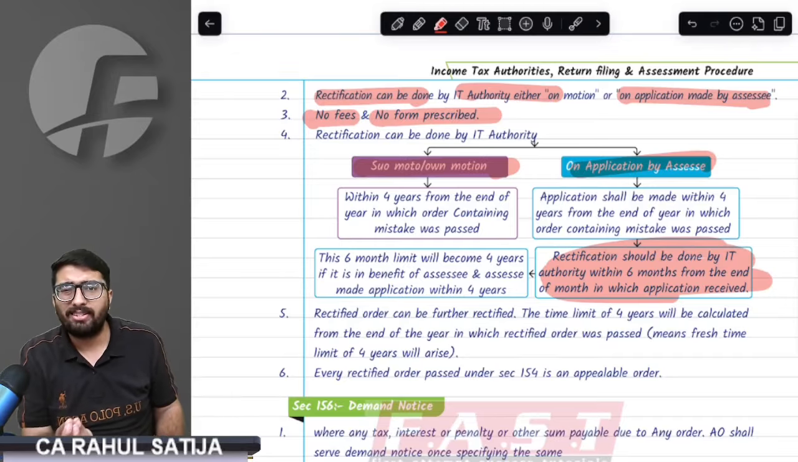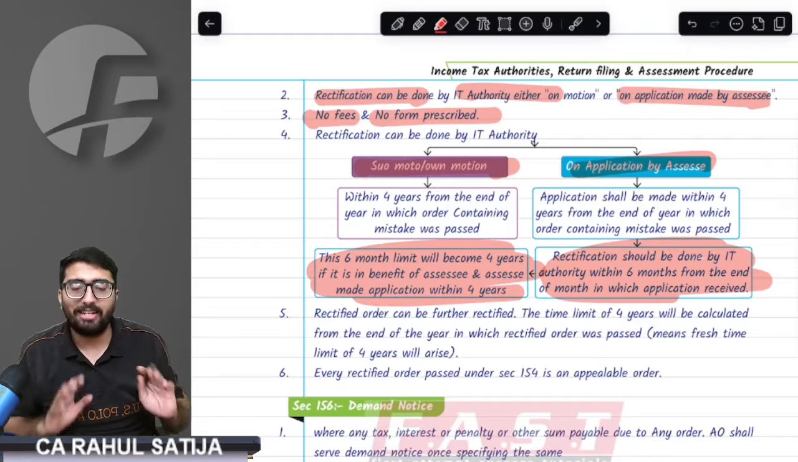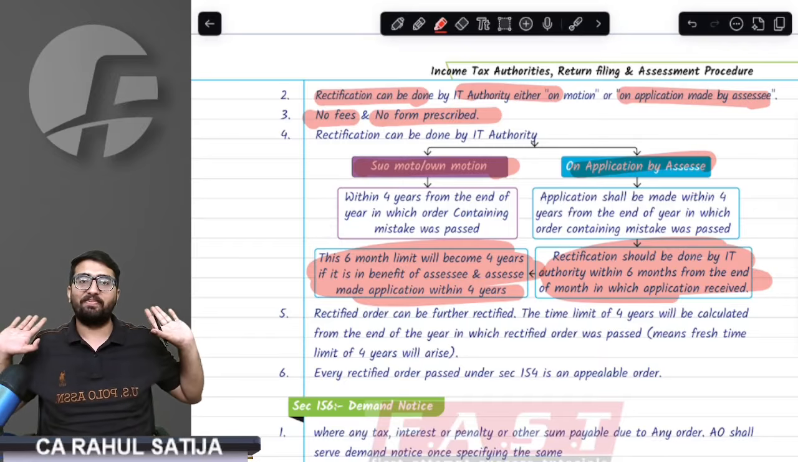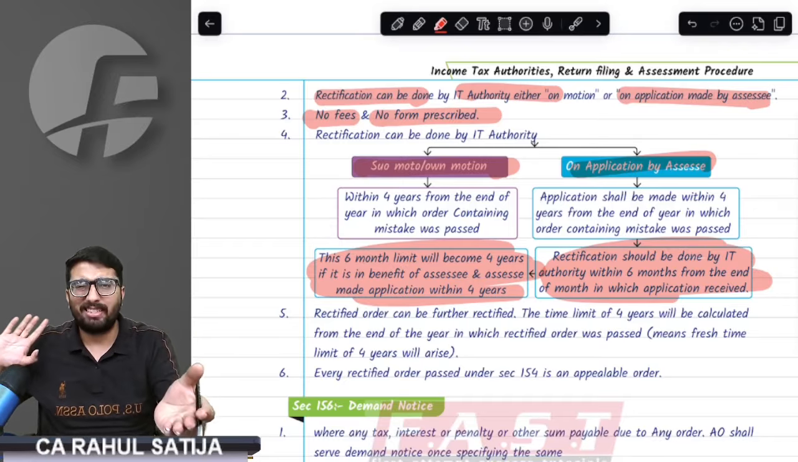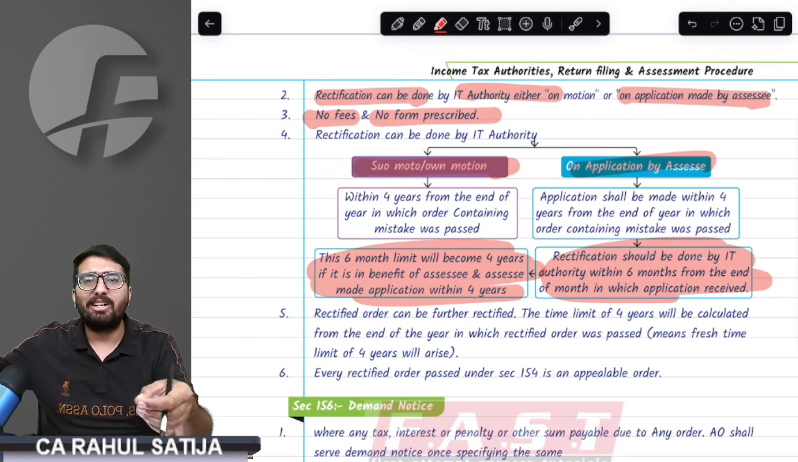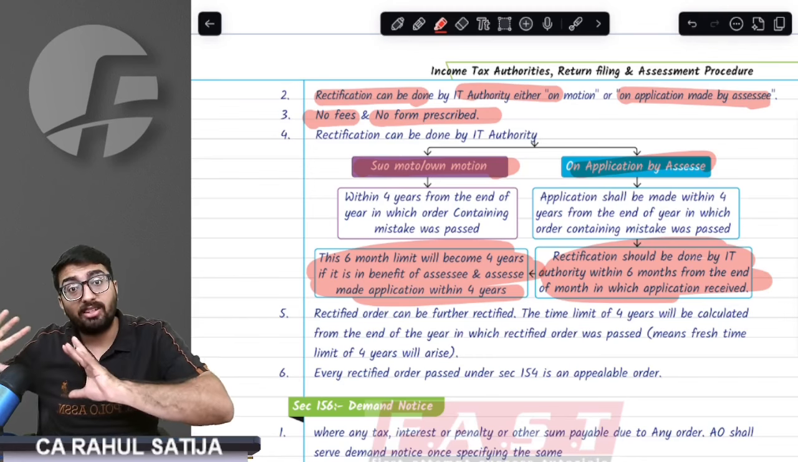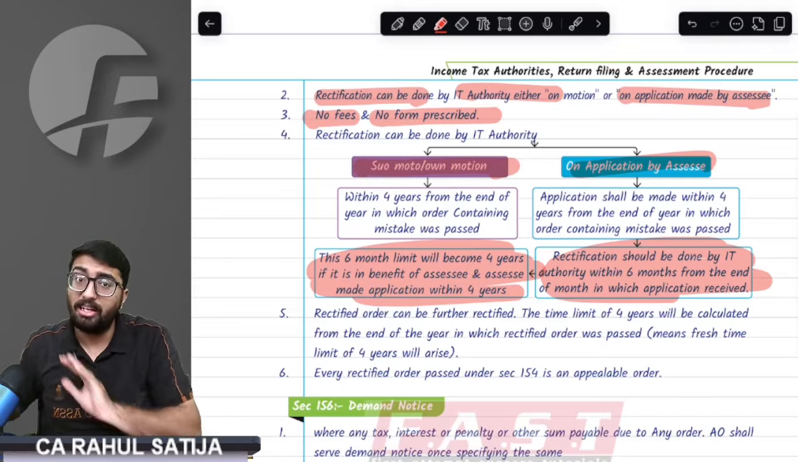If they are not able to rectify in 6 months, then they will be given extra time, up to 4 years extra, for rectification if it is for the benefit of the assessee.